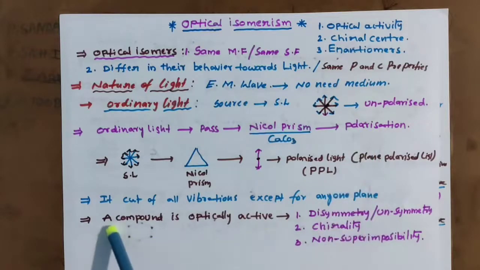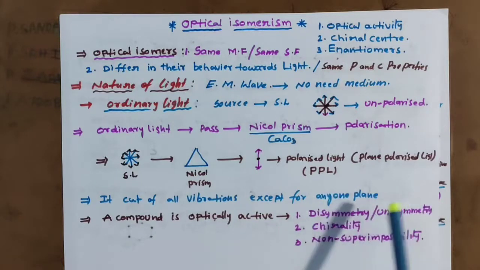To show whether a compound is optically active or not, we have to check asymmetry, chirality, and non-superimposability. If these three properties are there, that compound is optically active. In the next video we will discuss in detail enantiomers and the remaining topics, such as how to calculate the number of optical isomers.